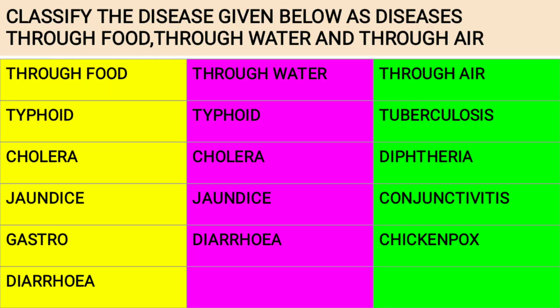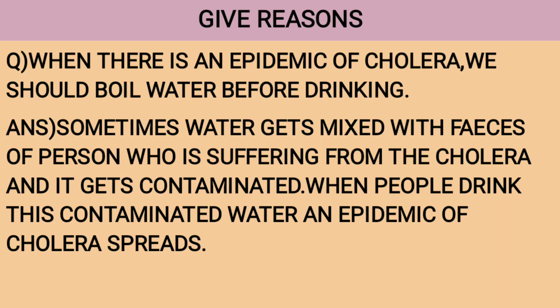Classify the diseases given below as diseases through food, through water, and through air. So again you have to make 3 columns and write down the answers in those columns. Through food, through water, through air. The diseases through food are typhoid, cholera, jaundice, gastro, diarrhea. Diseases through water: typhoid, cholera, jaundice, diarrhea. Diseases through air: tuberculosis, diphtheria, conjunctivitis, and chickenpox.